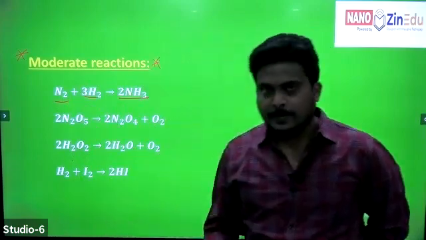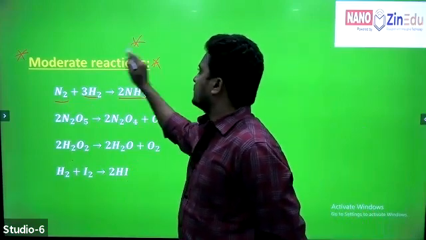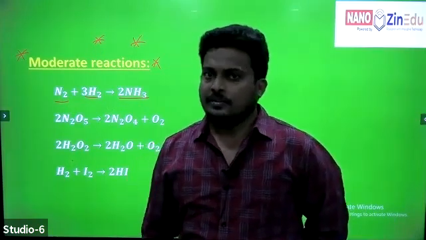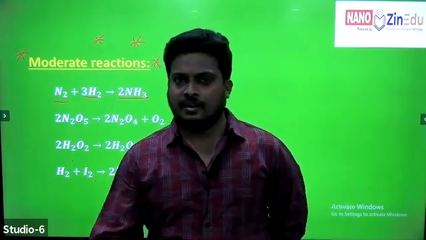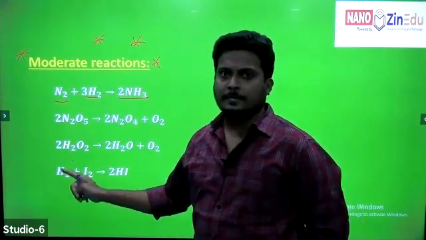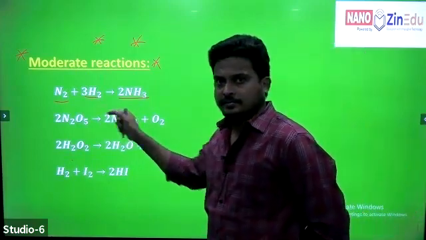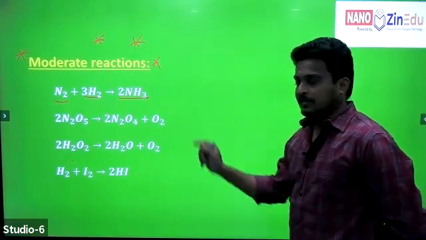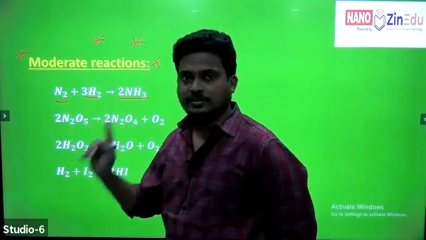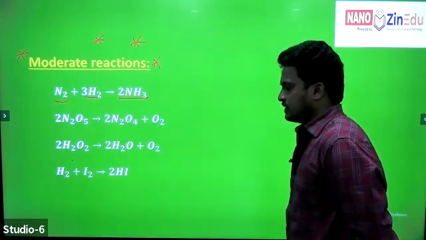Now, the rate or speed of reaction can be calculated only for moderate reactions. For very slow reactions we cannot measure the change, and in the same way, for very fast reactions we cannot measure the change. We can measure the change for moderate reactions only, because they are completed within a required amount of time. So rate of reaction is always calculated for moderate reactions only, not for very fast or very slow reactions.